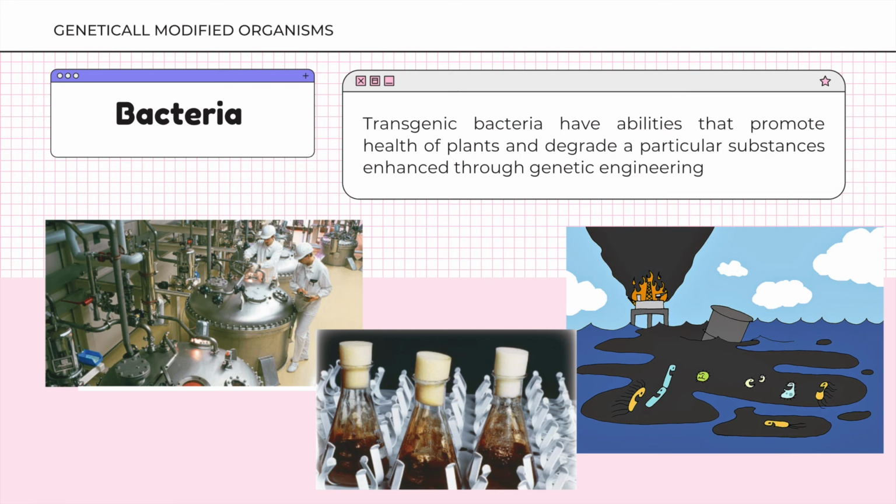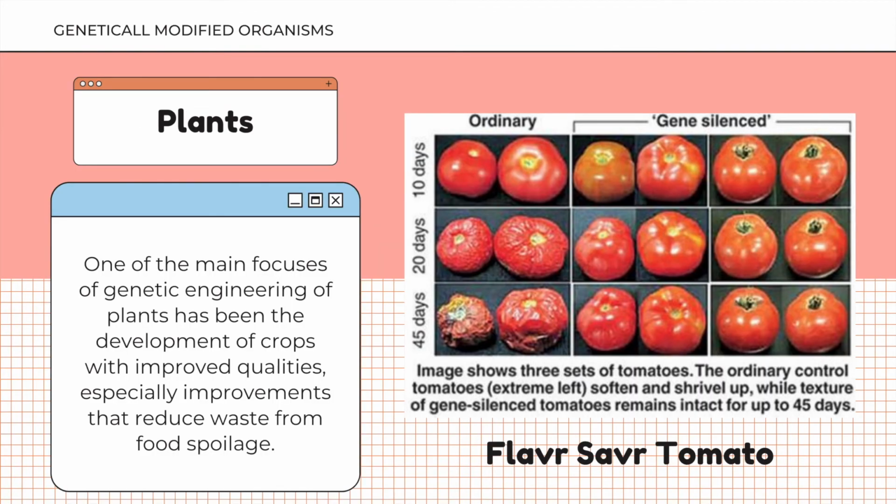One example of GMO is bacteria. Some naturally occurring bacteria that eat oil have been genetically modified to do this even more efficiently and are used in cleaning up beaches after oil spills. These bacteria are given suicide genes, which will cause them to self-destruct when their job has been accomplished. Next, we have our genetically modified plants.